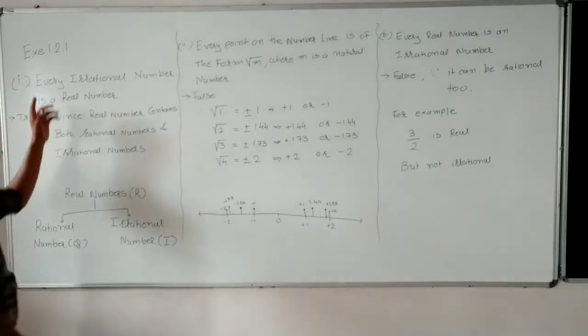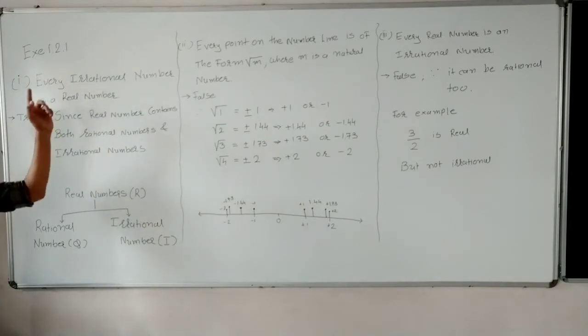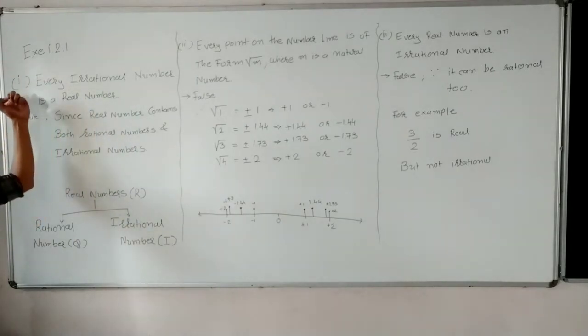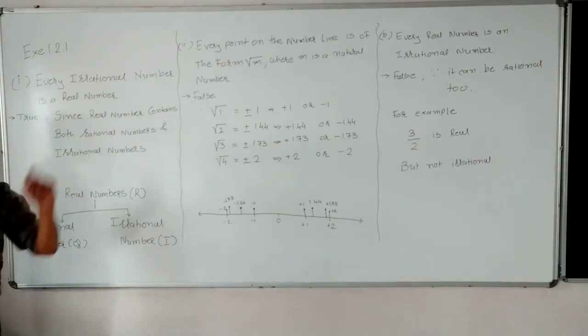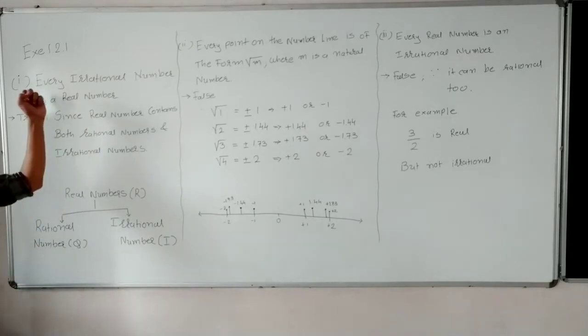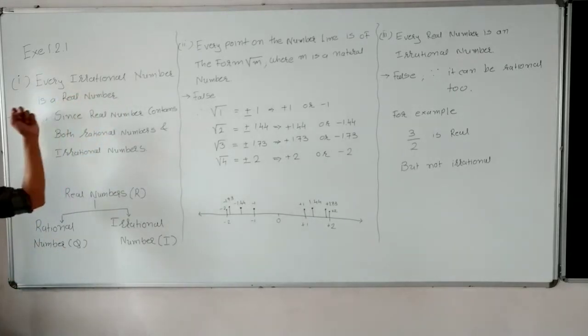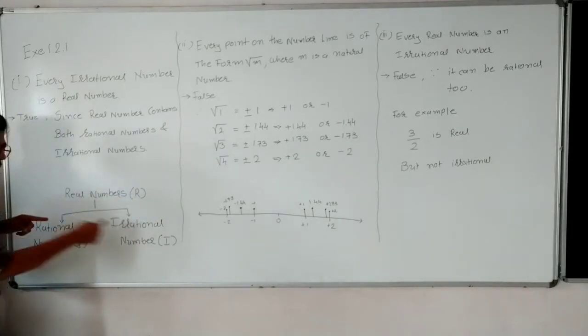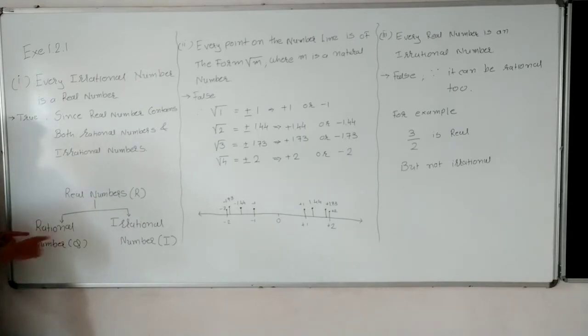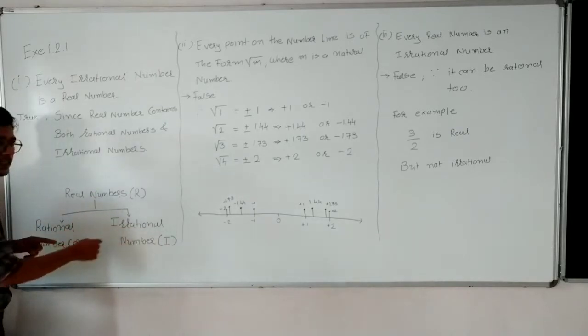The first statement in Exercise 1.2 is: every irrational number is a real number. I am repeating the statement, every irrational number is a real number. As I discussed in the first online session, a real number has two sons. The first son is the rational number and the second son is the irrational number.